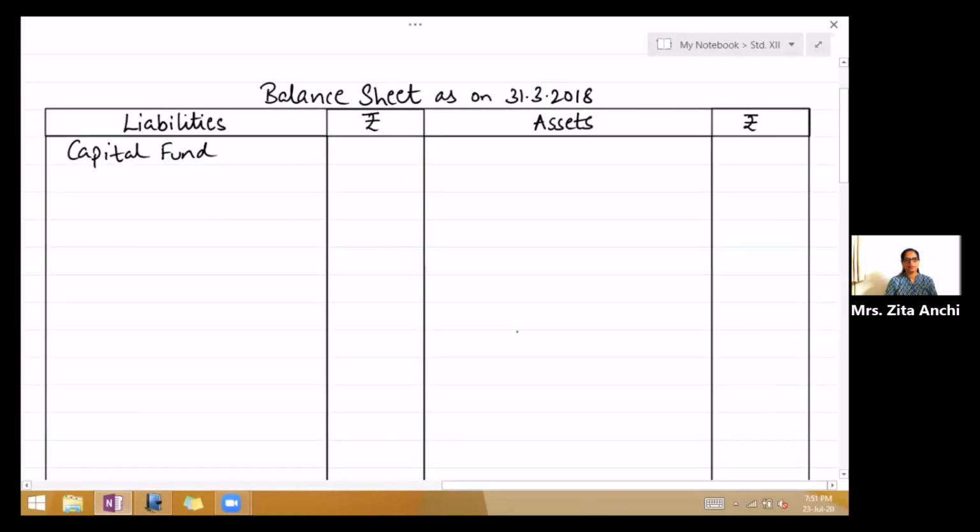In the second half of the page, you will write balance sheet as on 31st March 2018. Draw liabilities and assets. And on the liability side, the first balance has to be capital fund. So write capital fund, just like capital in final accounts.